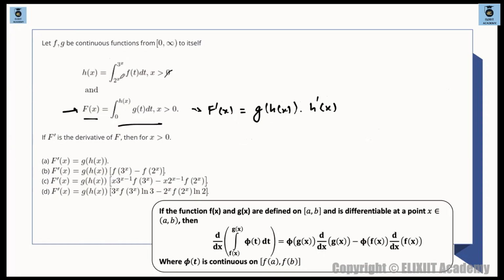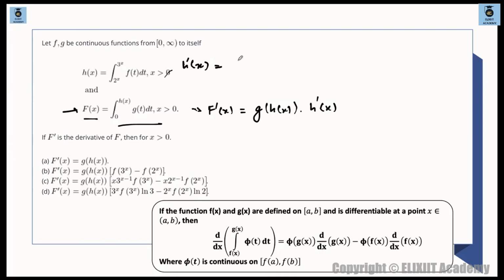h of x is also given in the question. And in the options, all of them are in terms of g of hx. g of hx is present in all the options, so you need not find what g of hx is. So h dash of x we can find from here. What is h dash of x? Again, we can find h dash of x by Newton-Leibniz.